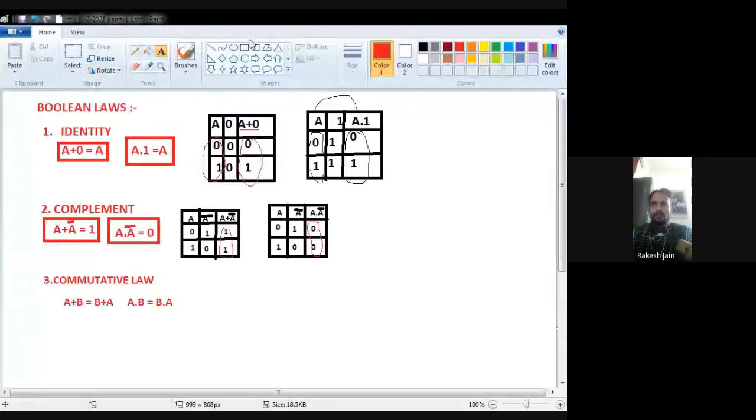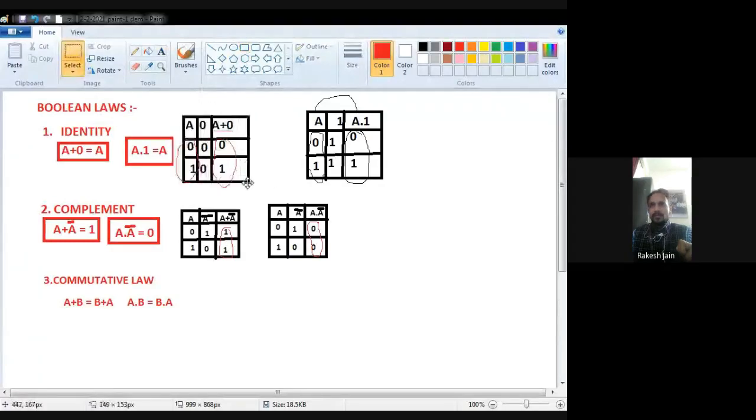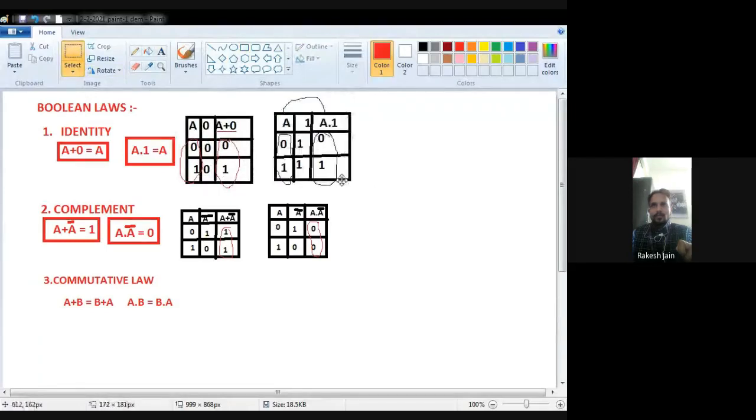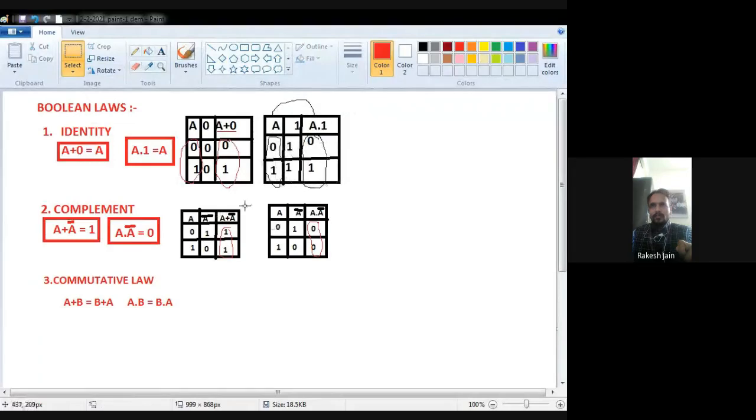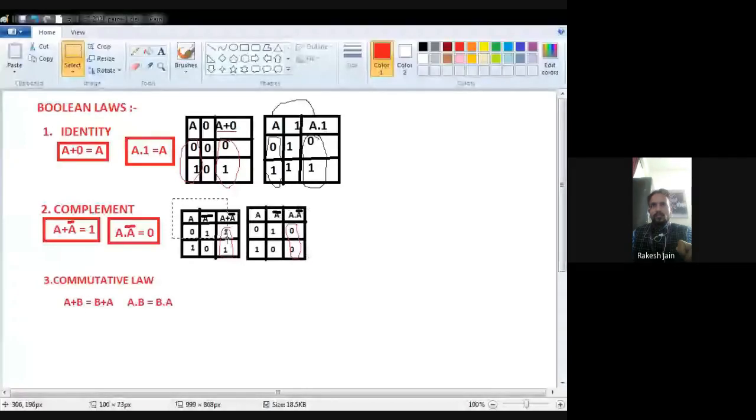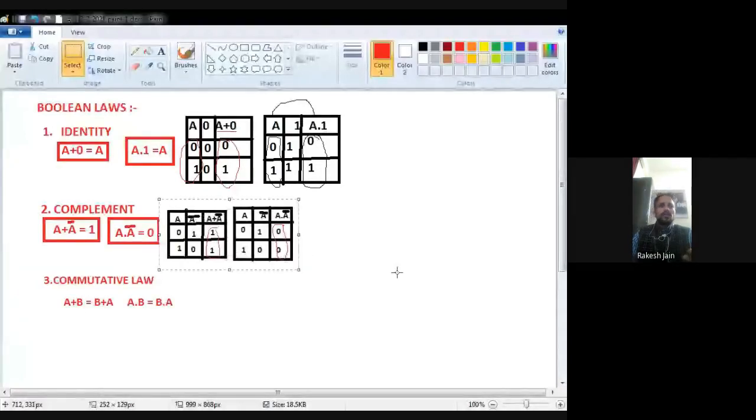So now look at it. Okay, now see the commutative law.